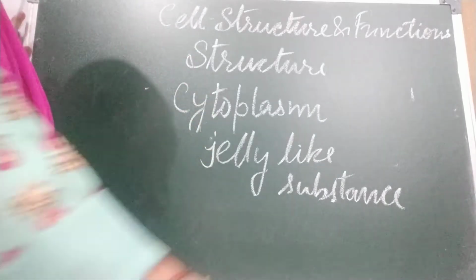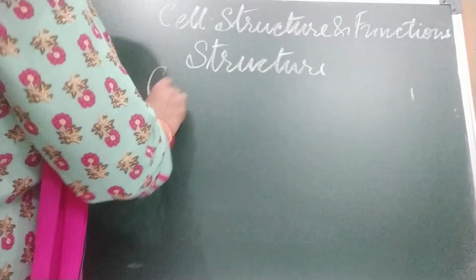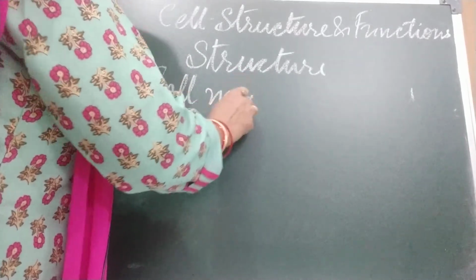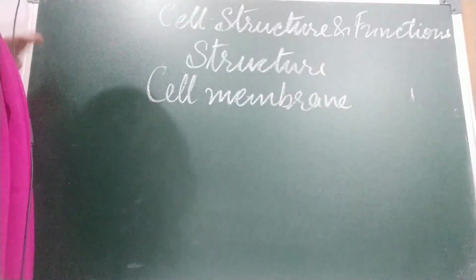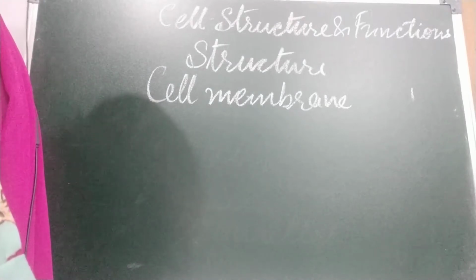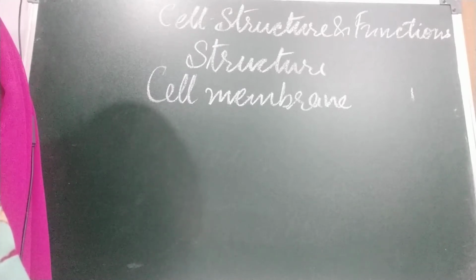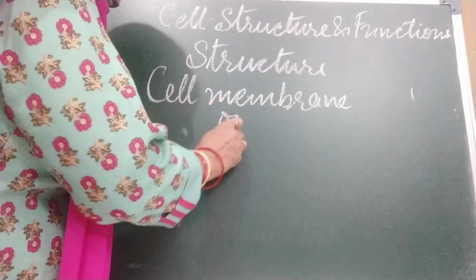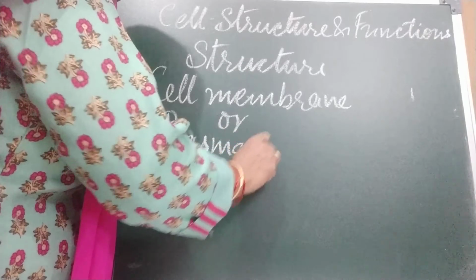Now the second common structure we are coming to is the cell membrane. Children, the layer which surrounds the cytoplasm is called the cell membrane or plasma membrane. What do we call the cell membrane? Another name is also what? Plasma membrane.